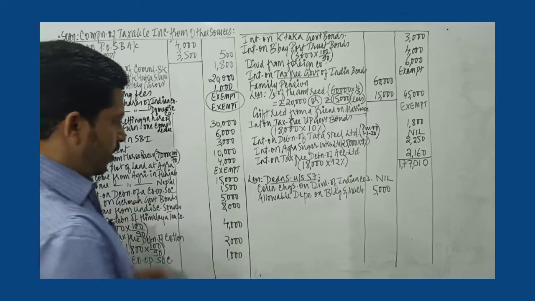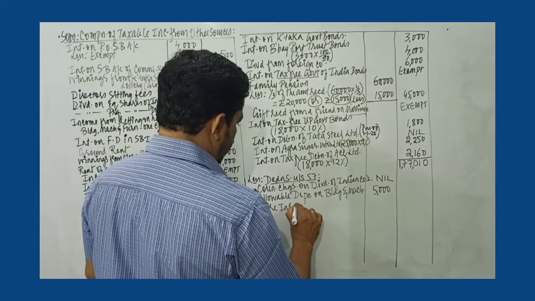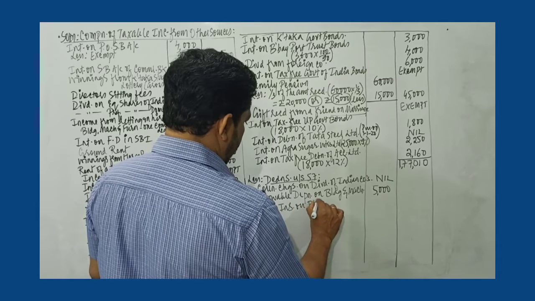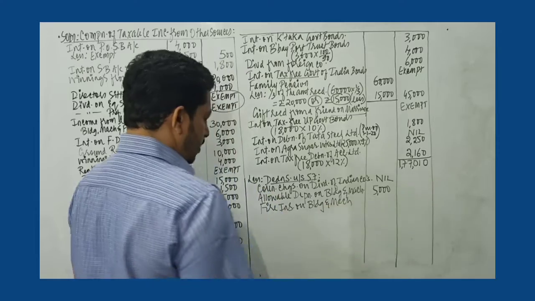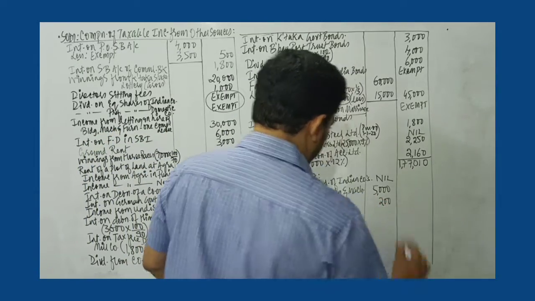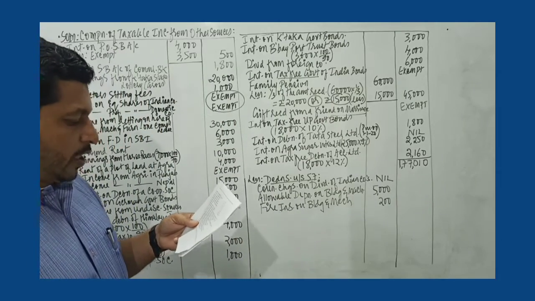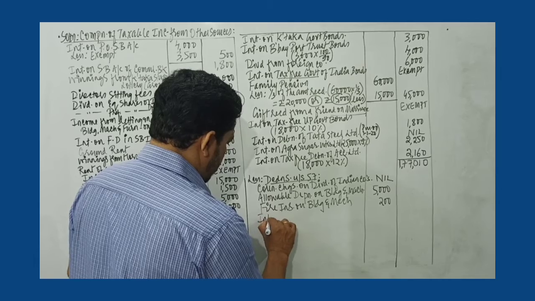Next we have fire insurance on building and machinery. So that is also deductible. Same composite lease. Since the income is shown here, related expenses can also be claimed as deduction here. So it is 200.